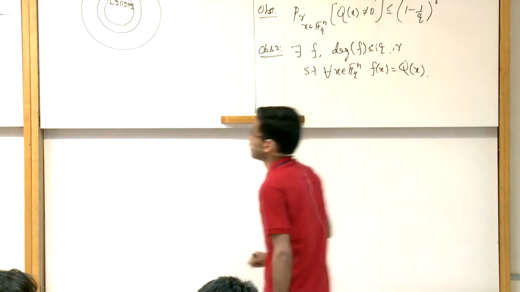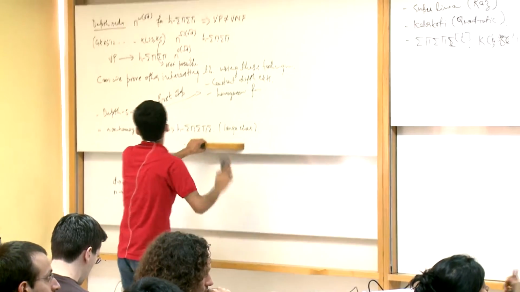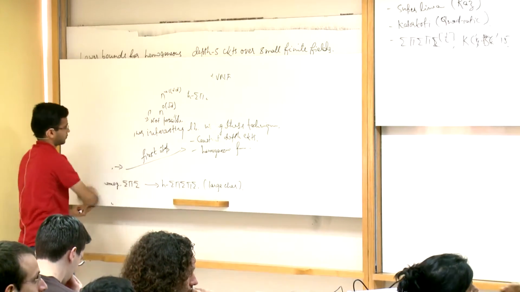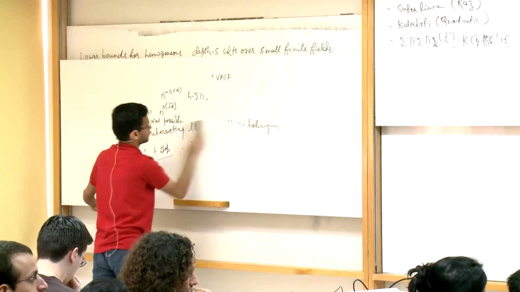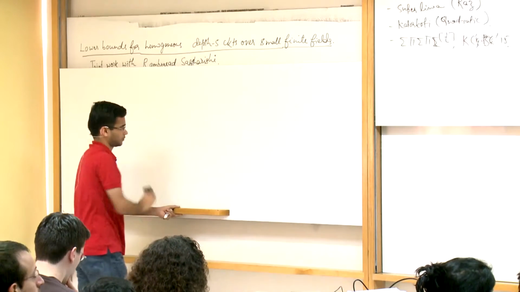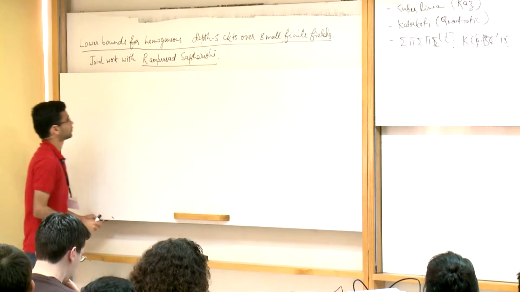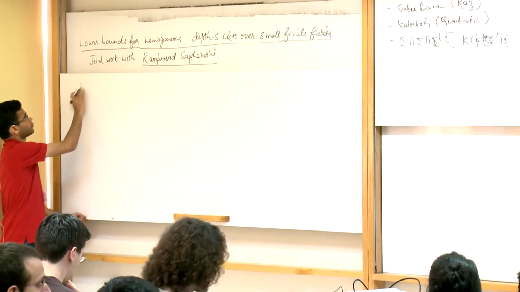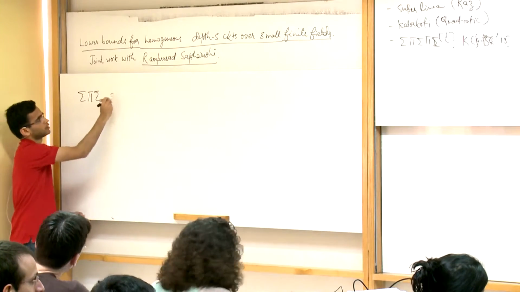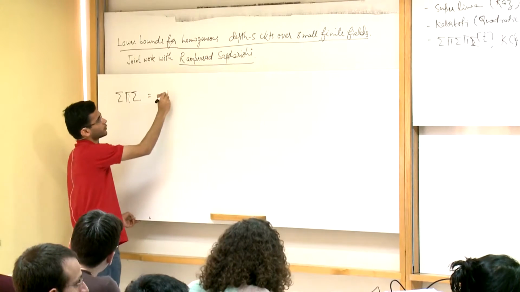So what does this say? Now let's look at a depth 3 circuit, and we can break it up into two parts.